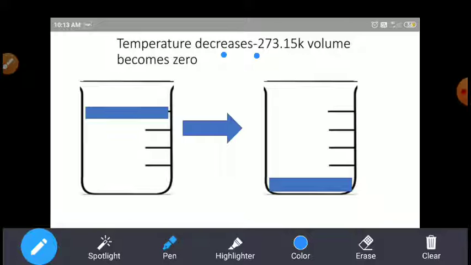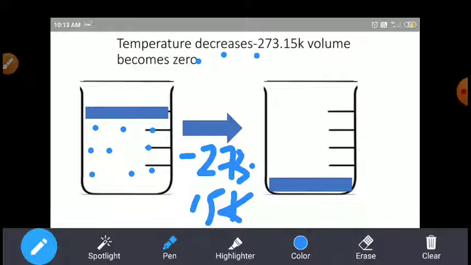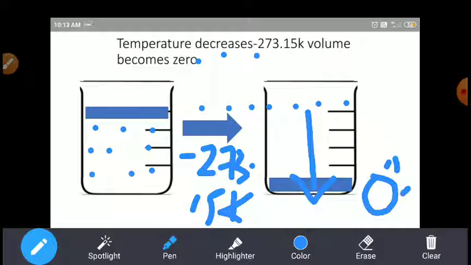We are decreasing the temperature by 273.15 Kelvin. In this case, the volume becomes 0. Look here: the gas particles are present, and as I reduce the temperature by 273.15 Kelvin, the volume suddenly reduces from here to here. It means the volume becomes 0.